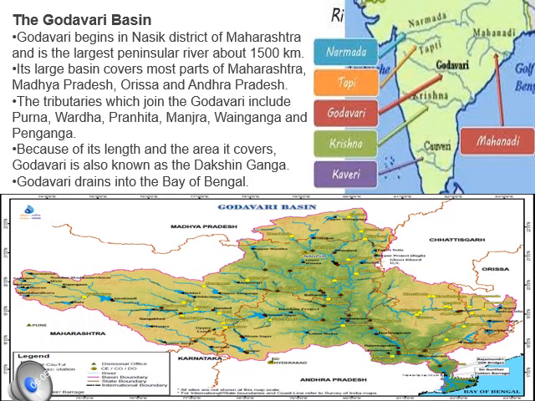So the next peninsular river is the Godavari Basin. The Godavari is the largest peninsular river and its length is around 1500 km. If you see the map, it rises from the slope of Western Ghats in the Nasik district of Maharashtra, and from Maharashtra it goes towards Madhya Pradesh, from Madhya Pradesh to Odisha, and from Odisha to Andhra Pradesh, and from there it drains into the Bay of Bengal. Because of the length of the Godavari, it is also known as Dakshin Ganga.